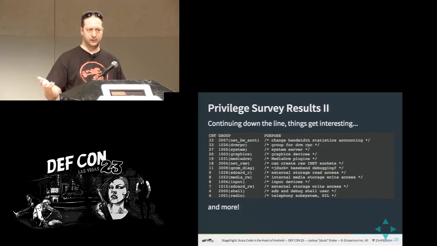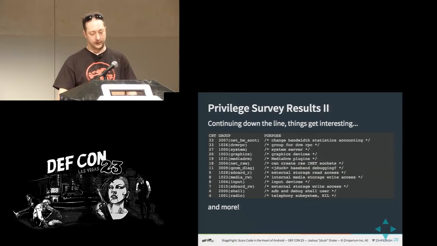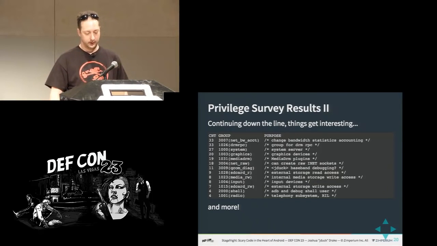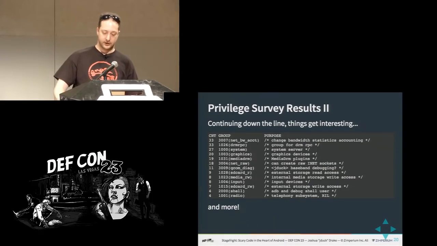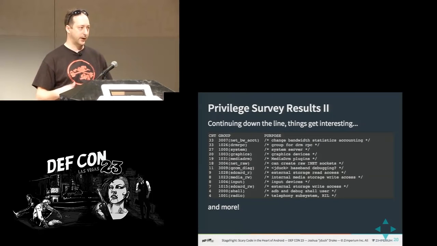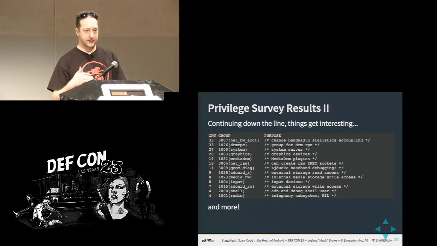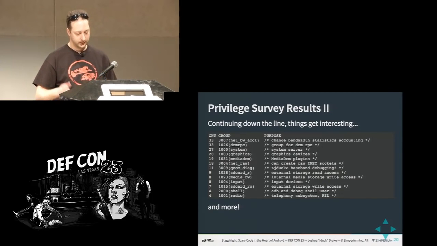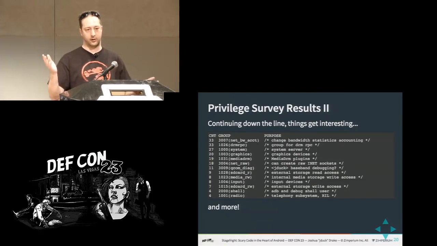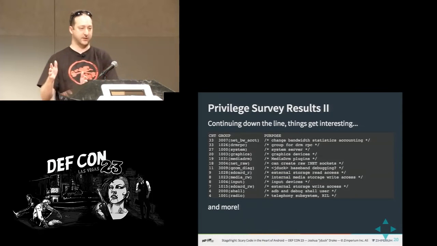At the bottom, you have shell. So shell is the user they assign to ADB shell. I have no idea why they would give that to Media Server at all. It blows my mind, really. But it's interesting. And then the last one's radio. So radio is basically right below system in that if you have radio, you can make calls, send MMS, man in the middle all communications with the cellular network. You can take down the cellular network connection that you have. So it basically runs all the stuff that's between the cell network and the rest of Android.